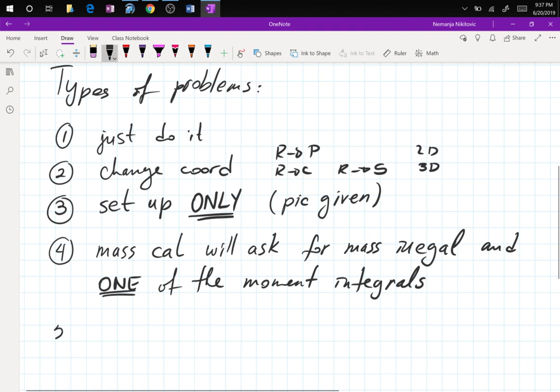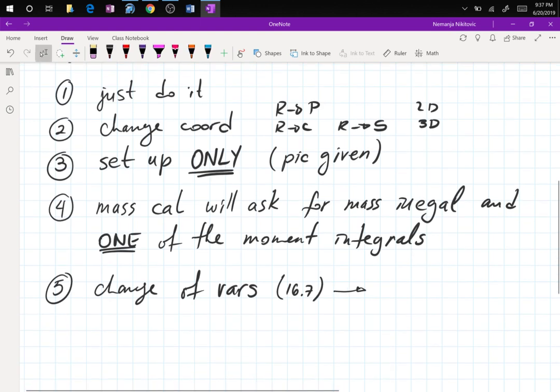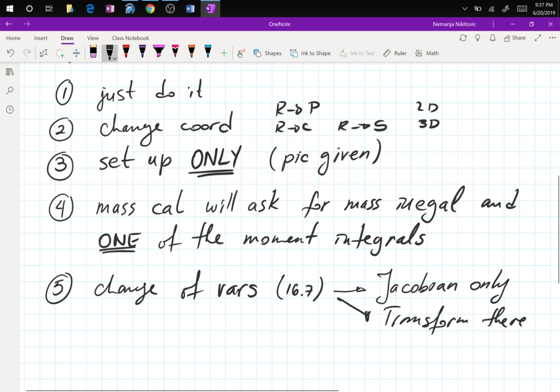Number 5, change of variables, section 16.7. Jacobian only, or transform the region.